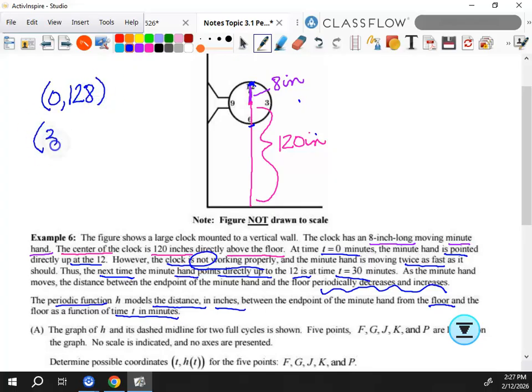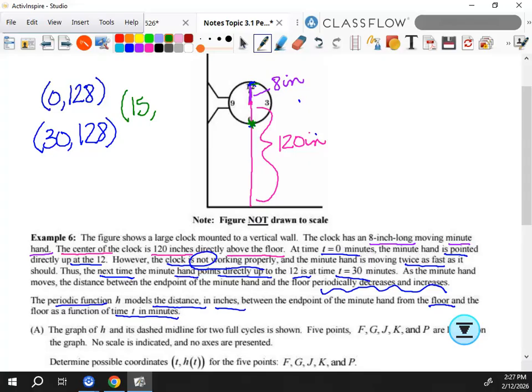And at 30 minutes, where's the hand? 128, because it's right back at the beginning, right? Okay, right? There, 0 and 30. You with me? So that means then at 15 minutes, it's here, right? 30 to go all the way around, 15 is here. How far is it from the floor at 15 minutes? And careful with your answer.